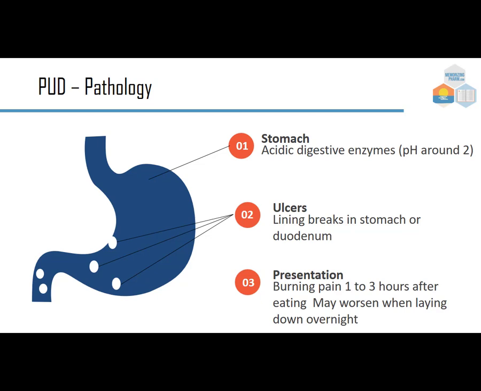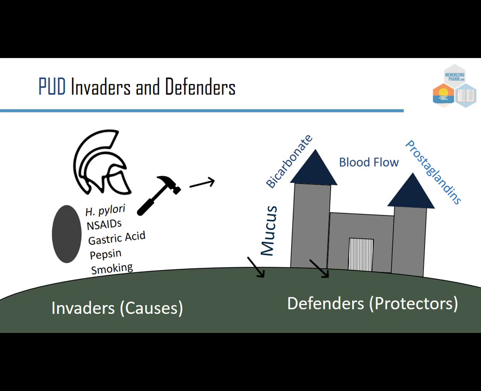after lying down overnight. One way to think about it is as peptic ulcer disease invaders and defenders. So our invaders include our knight with his hammer and his shield, made up of H. pylori, NSAIDs, gastric acid, pepsin, which is an enzyme, and smoking. These 5 invaders or causes of peptic ulcer disease can damage the stomach or the duodenum, whereas our defenders or our protectors include mucus, bicarbonate, blood flow, and prostaglandins.